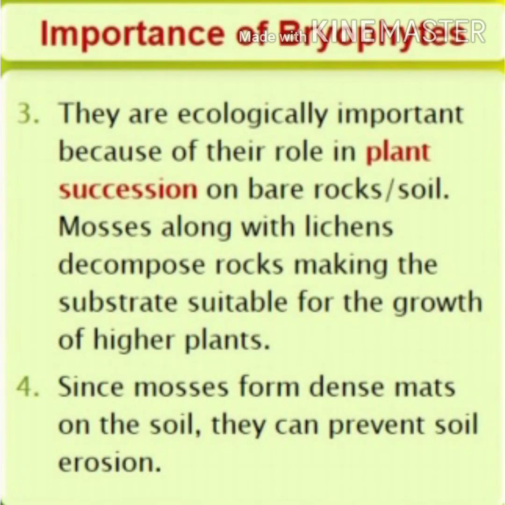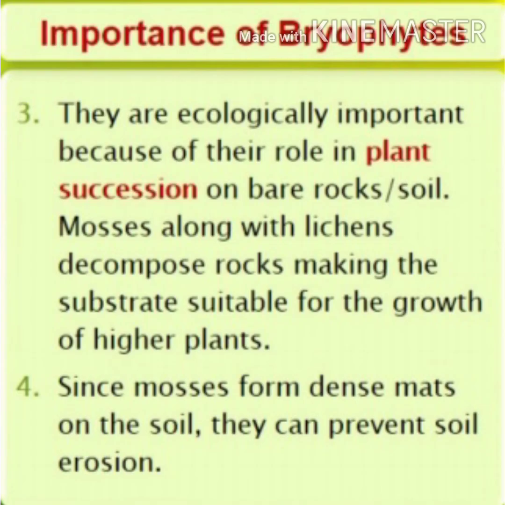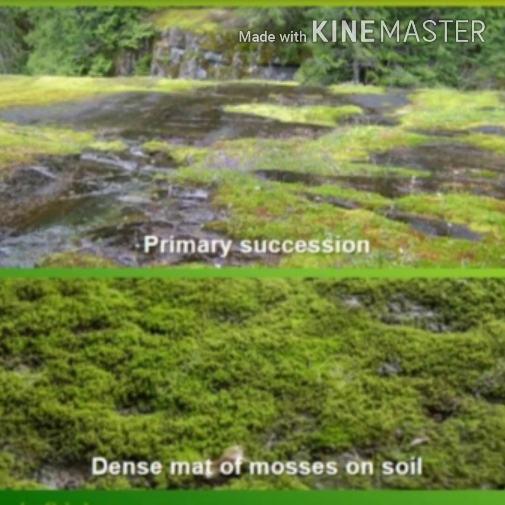Third one, they are ecologically important because of their role in plant succession on bare rock or soil. Mosses along with the lichens decompose the rock, making the substrate suitable for the growth of higher plants. Last one, since mosses form dense mat on the soil, they can prevent soil erosion.